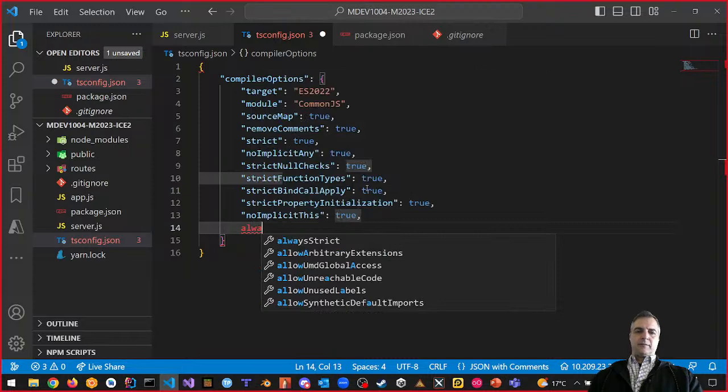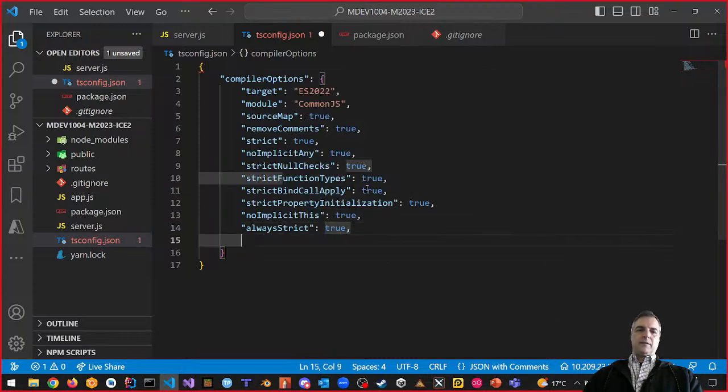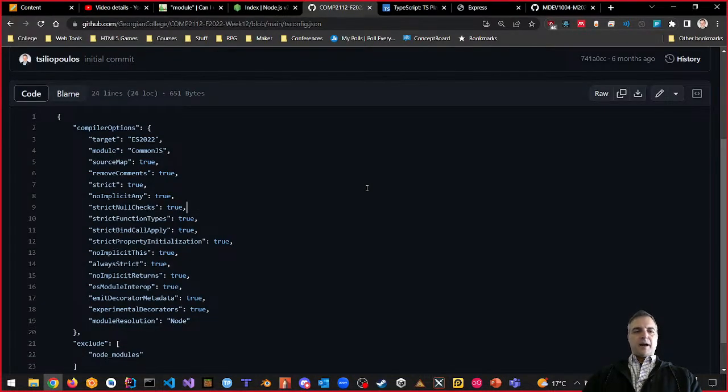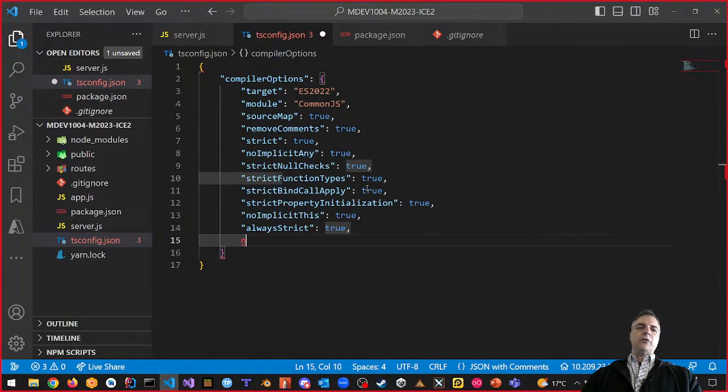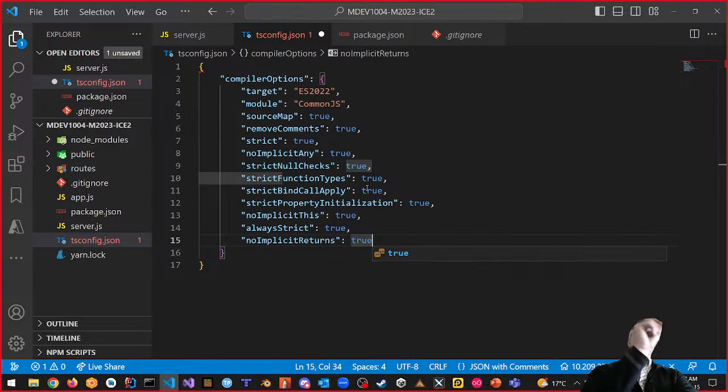Always strict. Definitely want that. Followed by no implicit returns. So no implicit returns is basically going to say, if you need a return statement, if you say it returns string, return a string. I'm not going to accept it not returning a string. If your function tells me that it should return a string, you return a string. Okay? So that's what this does.